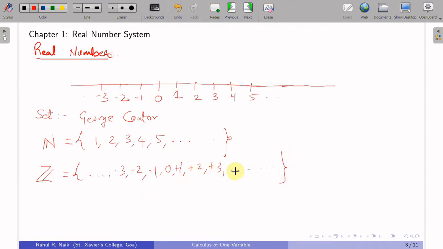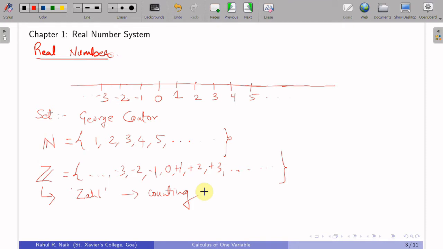What is more important is that on both sides it is unending. Okay, you will never see a point, on the right hand side as well as the left hand side, as the last point of that particular set. Being a set, we can actually put elements anywhere, but this shows the general picture of how integers go. Okay, and from where this script Z is originated, there's a term called Zahl. It's a German word, and this refers to accounting. So that set is derived from this word Zahl. Okay, so this is the set of integers.